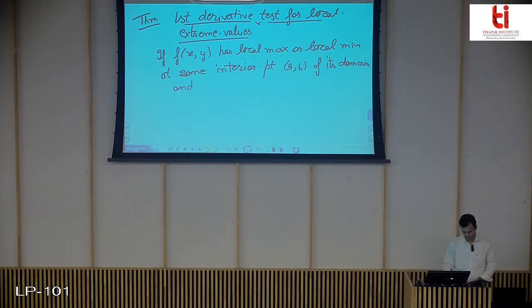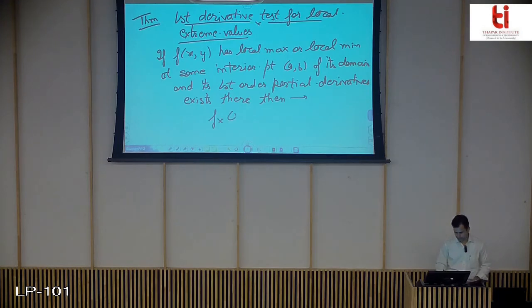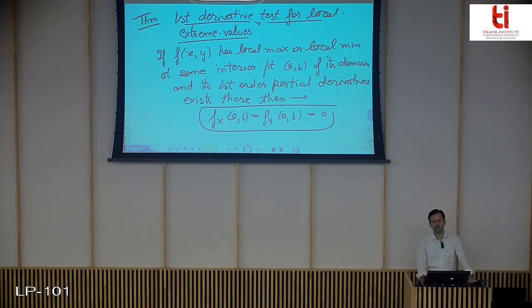and its first order partial derivatives exist there, then this theorem is similar to the theorem for a single variable function. You must have the partial derivatives at the given point, both equal to 0 simultaneously. So this is your first derivative theorem.